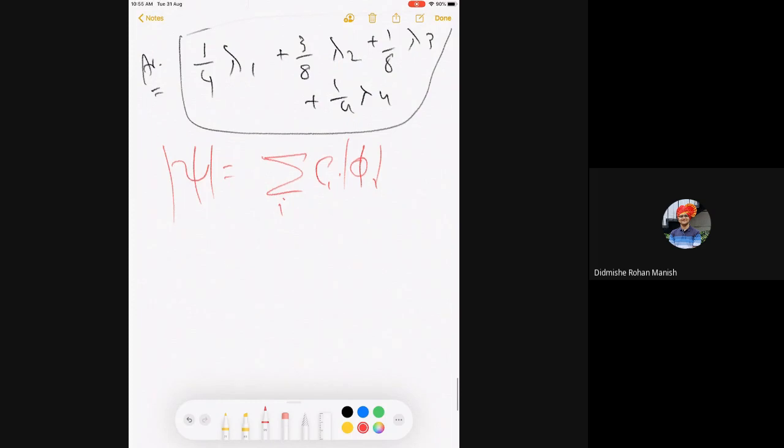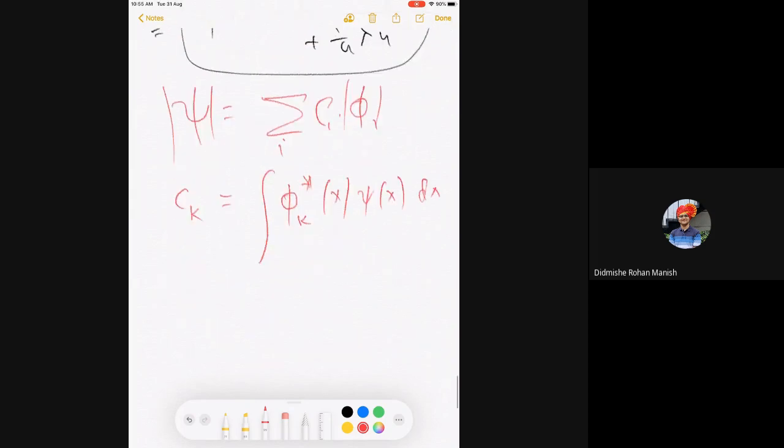Now I want to calculate Ci. Let's say I calculate Ck, the kth coefficient of this function. So Ck is the integral of phi k star x, again writing in one dimension, psi x dx, which in Dirac notation, for those who are comfortable, is phi k psi.